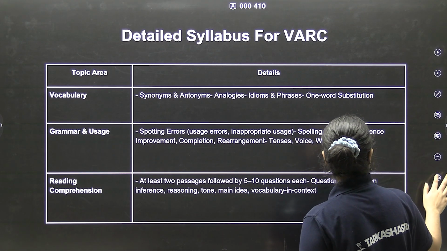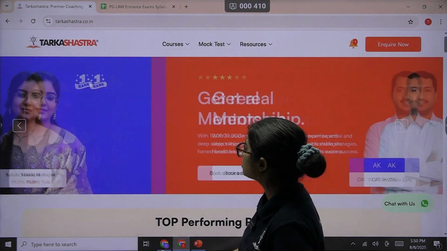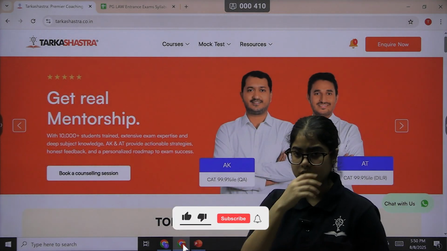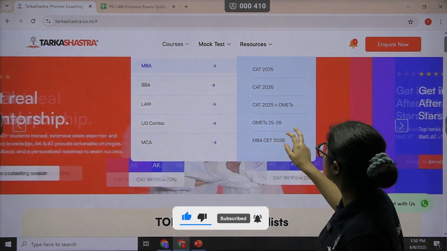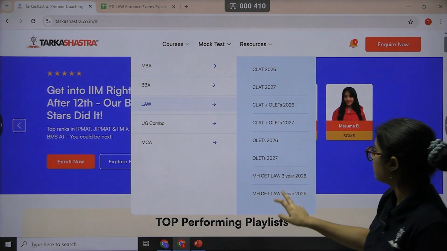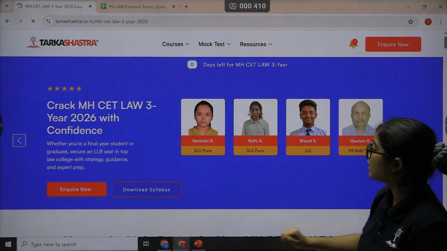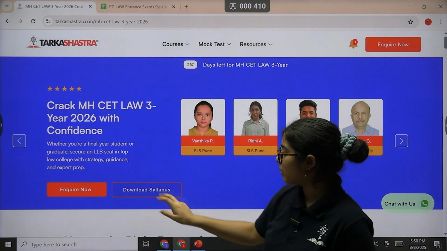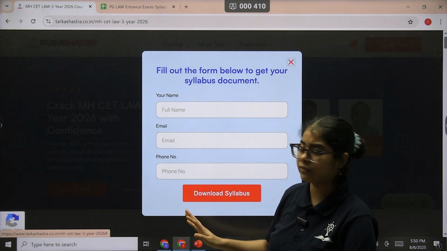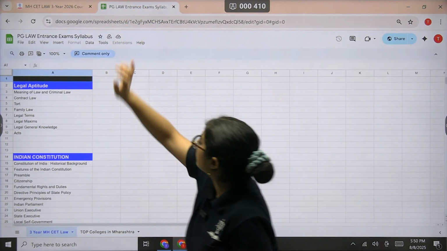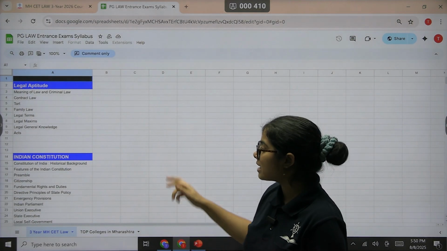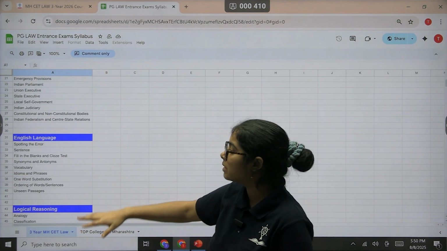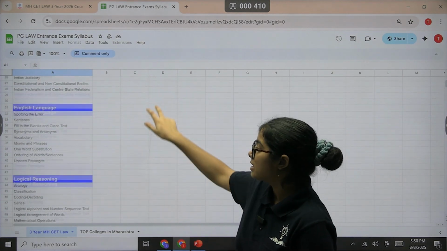Now, if you want to access the detailed syllabus, you can just go on the website. This is the Tarkashastra website. You can just go on courses, law, MHCT 3-year, and then just hit download syllabus. Once you hit download syllabus, just quickly fill the form, and then you will get this Google Sheet. This Excel sheet is maintained by us and it spells the exact syllabus for all the sections.